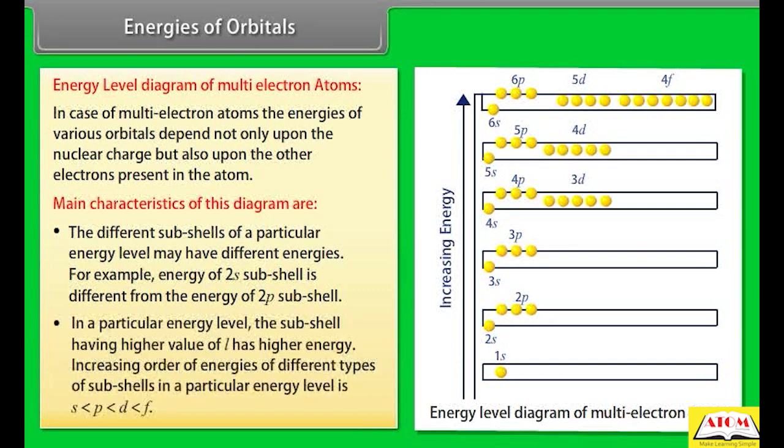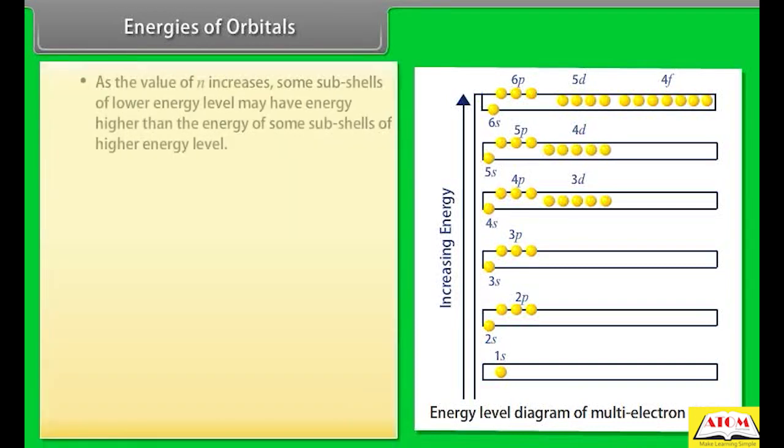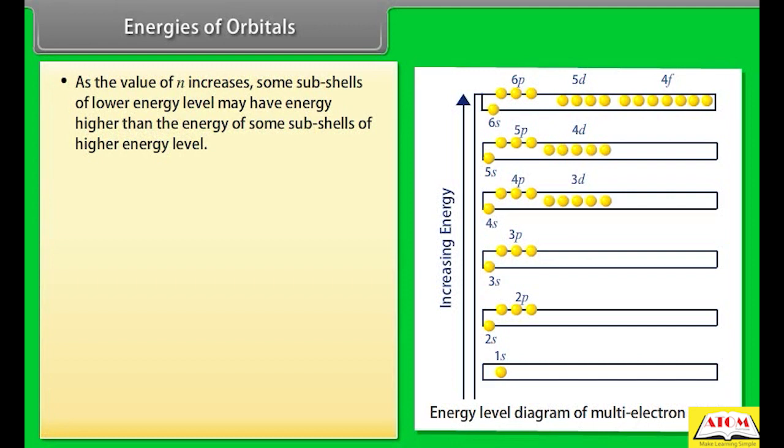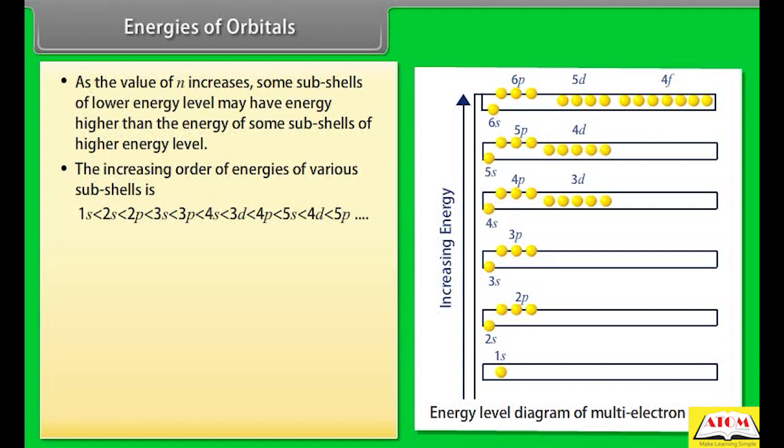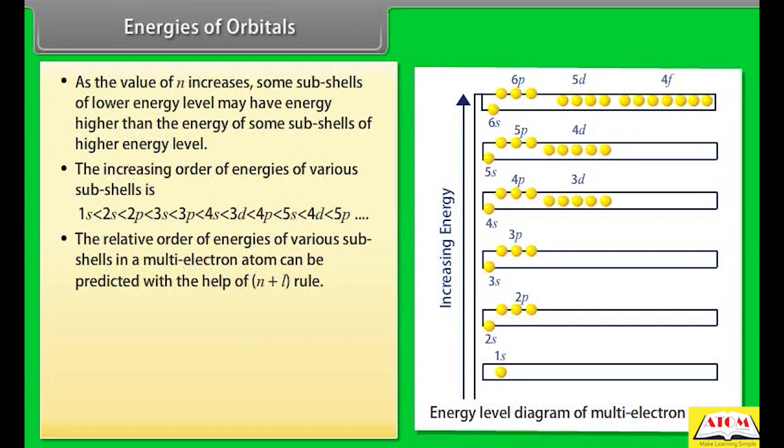Number 2, in a particular energy level, the subshell having higher value of l has higher energy. Increasing order of energies of different types of subshells in a particular energy level is: s < p < d < f. Number 3, as the value of n increases, some subshells of lower energy level may have energy higher than the energy of some subshells of higher energy level. Number 4, the increasing order of energies of various subshells is: